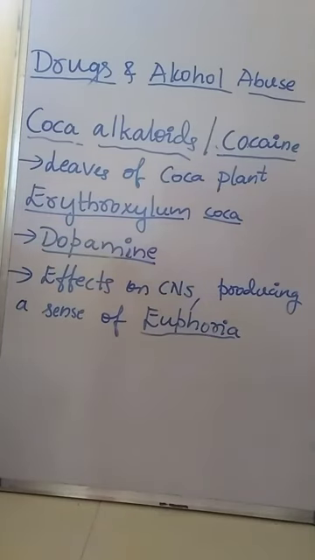Excessive dosage of cocaine causes hallucinations.